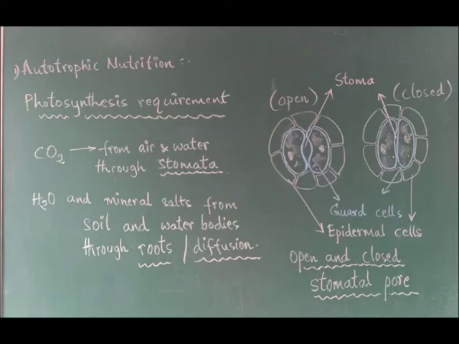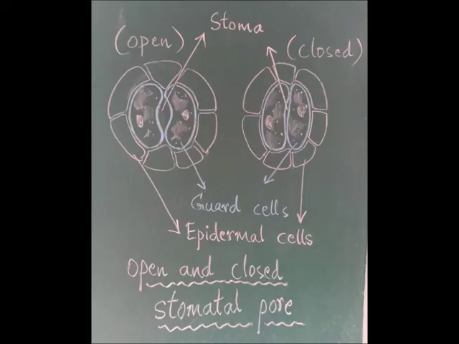So minute they are. Same way, stomata are the minute pores that are present on the surface of the leaves, and they function in taking in carbon dioxide or releasing even oxygen which is produced during the photosynthesis. How stoma is functioning, let's have a look.